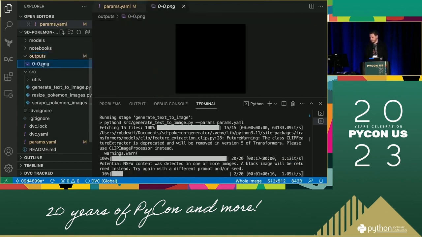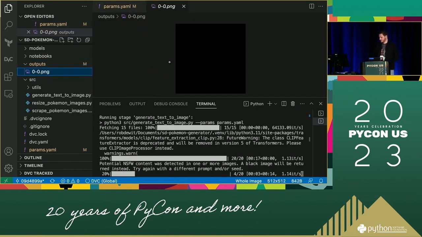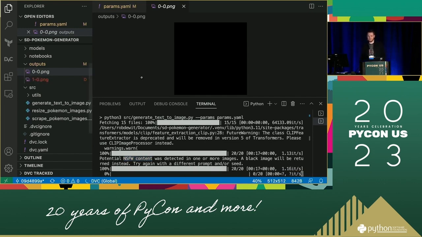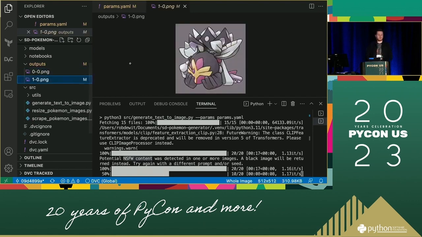There we go. And this one returns an entirely black image because apparently Stable Diffusion thinks that this is not suitable for work content. If you've been around the internet in the past few months, then you will have seen that Stable Diffusion and other text-to-image models are broadly being used to generate not suitable for work content. They are trying to combat this. But yeah, you also get some false positives.